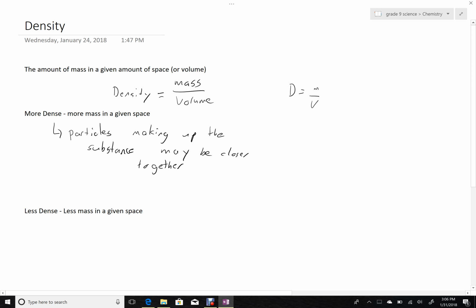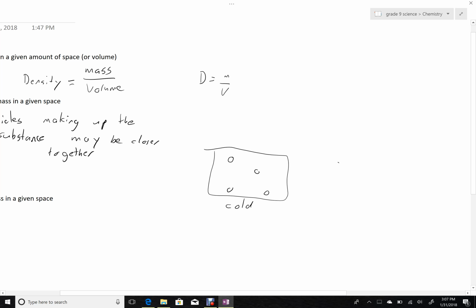A good example here would be cold and hot air. When air is cold, the individual particles that make up the air occupy less space than when it's hot. Those same particles, moving a little bit faster, expand to a larger space.